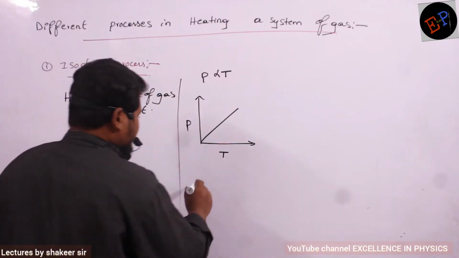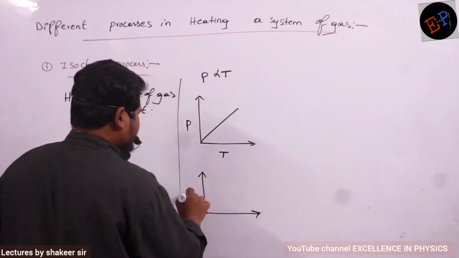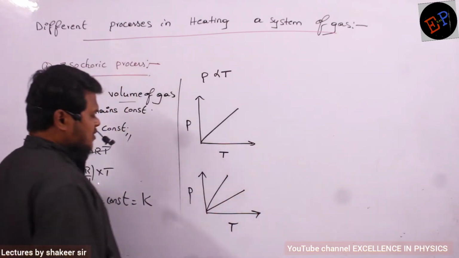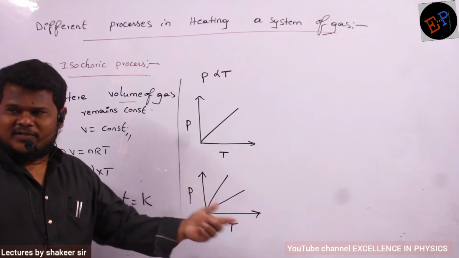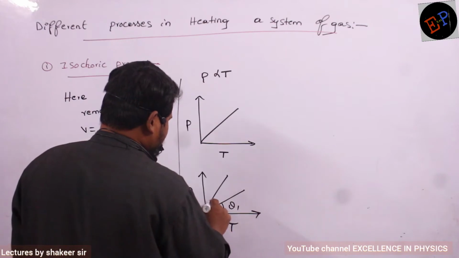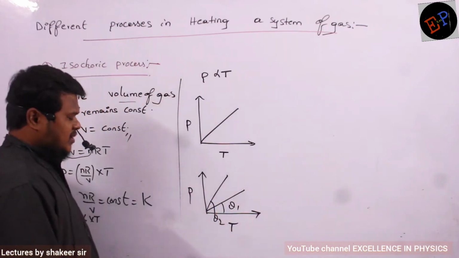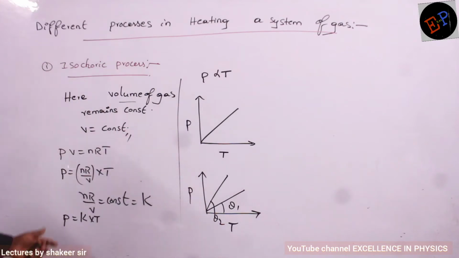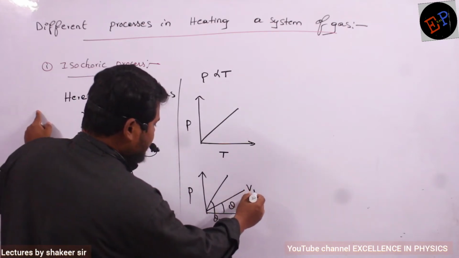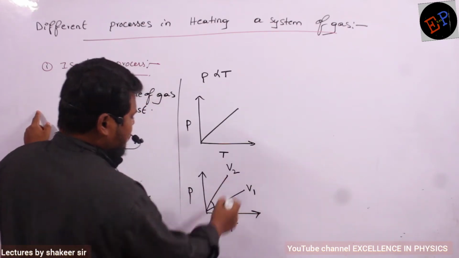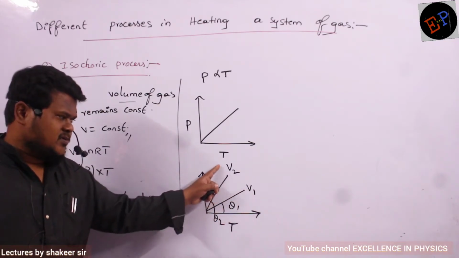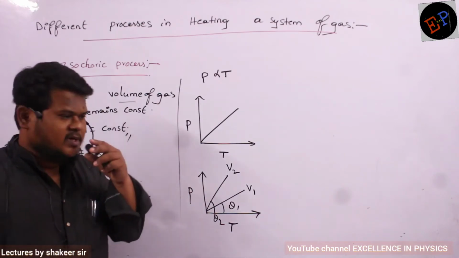Similarly, if I draw two graphs, for example, this is pressure and this is temperature. We already discussed them, and we have to discuss them in KTG also. Consider this is making an angle of theta 1 and this is making an angle of theta 2. For every process, volume should remain constant. Here we are heating the gas at a constant volume of V1 and here at a constant volume of V2. Throughout this process, volume is V1, and throughout this process, volume is V2.